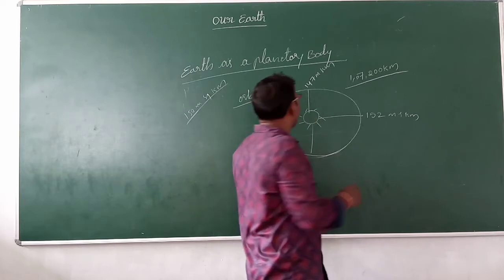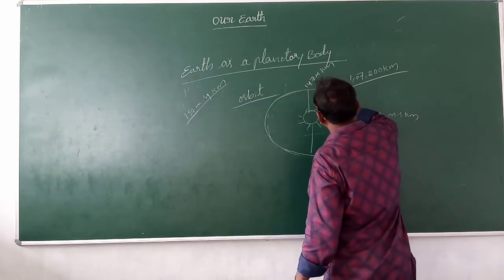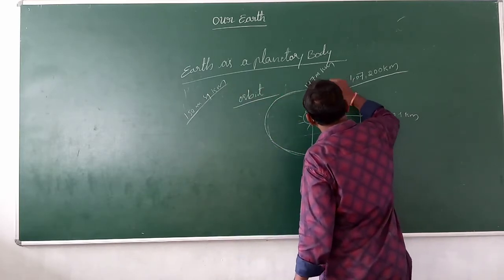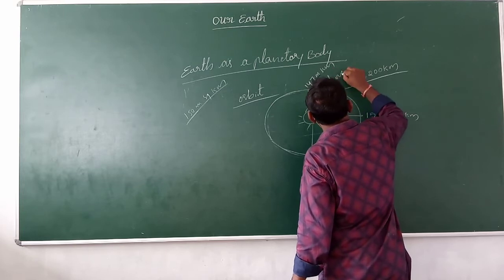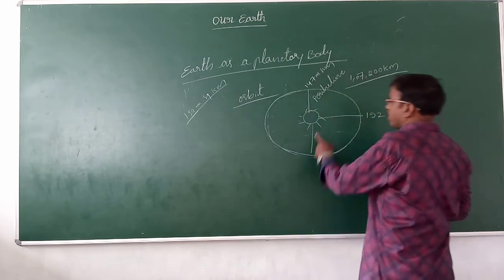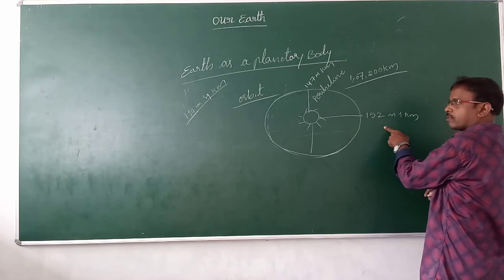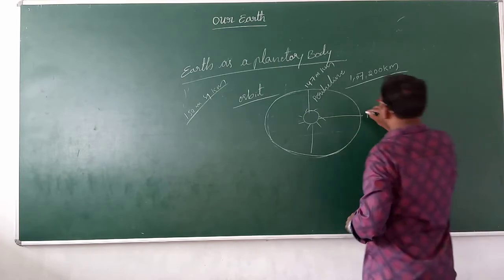This is called perihelion. We have already discussed it in 8th class. When Earth goes farthest from the sun, this is called aphelion.